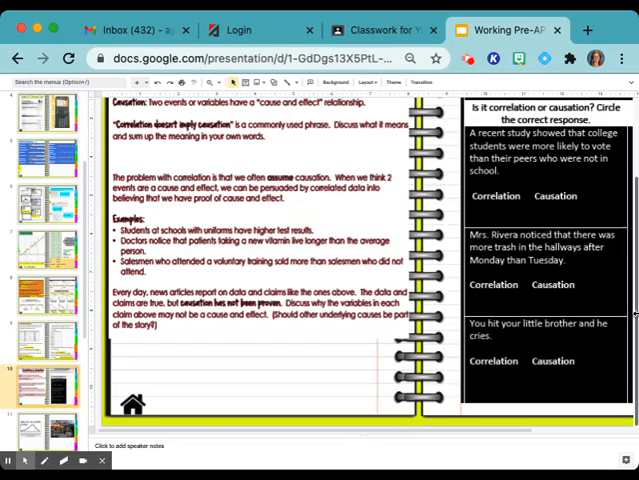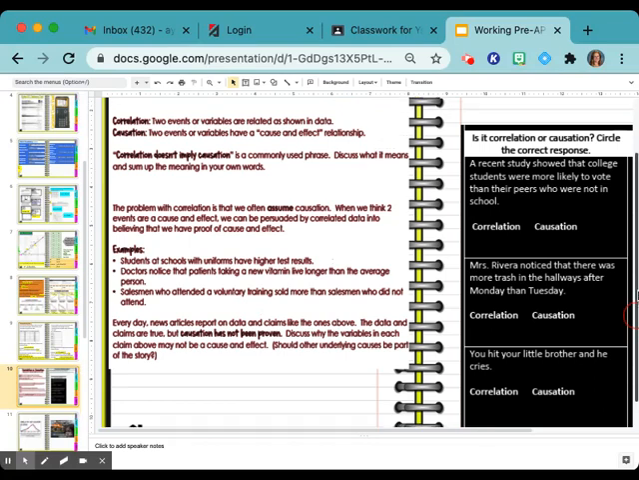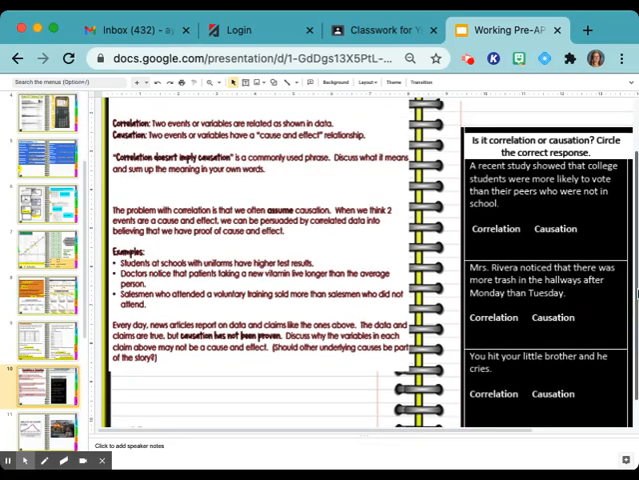Okay, let's look at causation. Isela, will you read that one? Two events or variables that have a cause and effect relationship. Okay, so we think of causation as cause and effect. Correlation does not imply causation is a commonly used phrase. Discuss what it means and sum up the meaning in your own words.